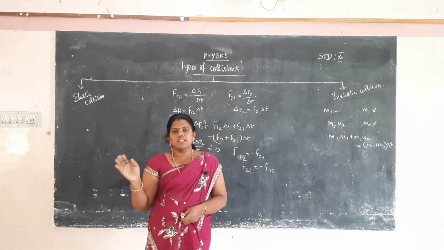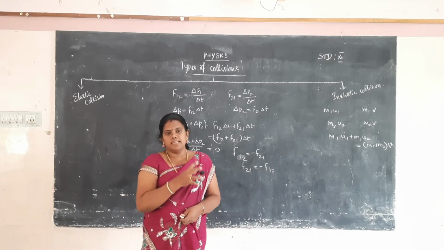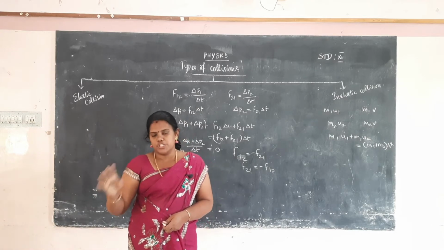And the forces in elastic collision are conservative, but in inelastic collision they are non-conservative. That's all.